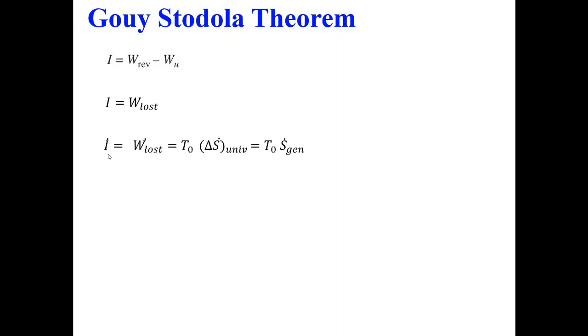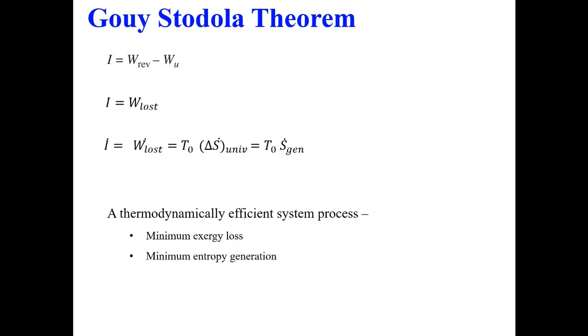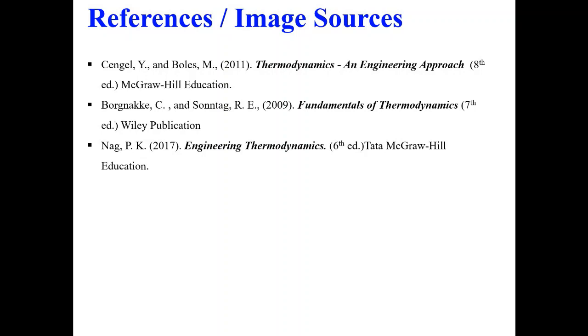It says that irreversibility generation is equal to T0 times S dot gen. So from the Gouy-Stodola theorem we can say that a thermodynamically efficient system or process will have minimum exergy loss and minimum entropy generation. Because of that, the loss of exergy will also be less.